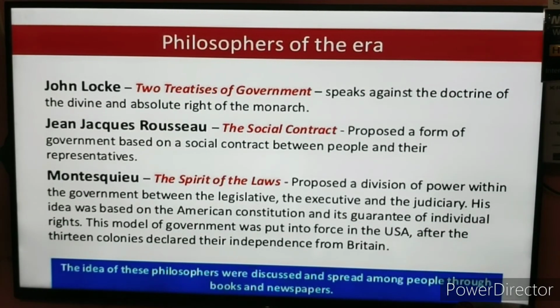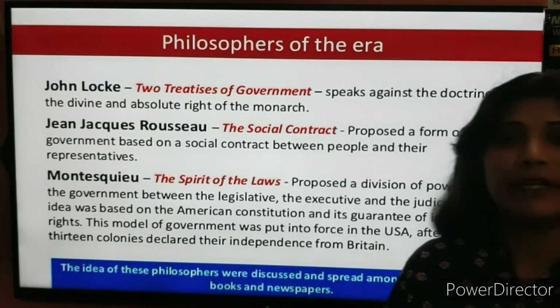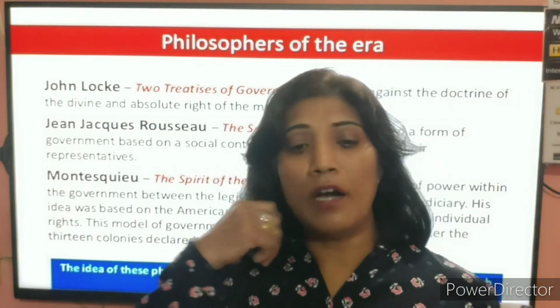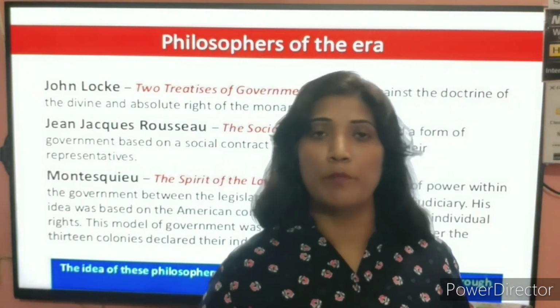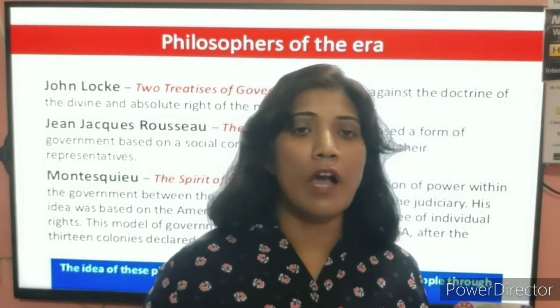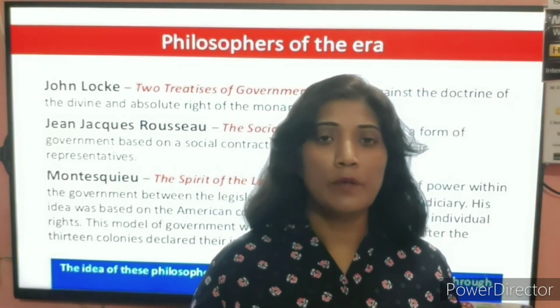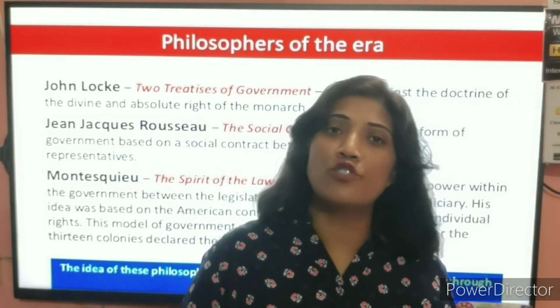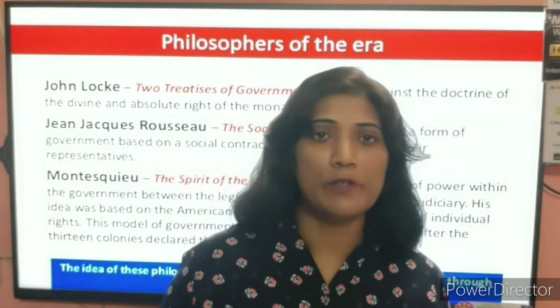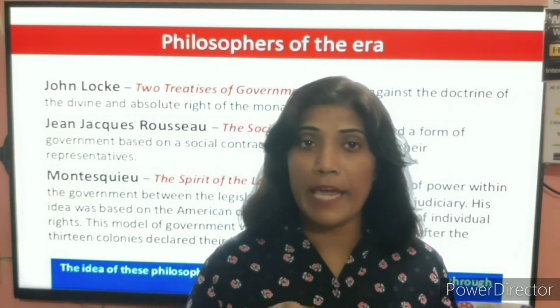So students, these philosophers have highlighted that we should be away from the clutches of monarch rule. We are not proposing that all the absolute power should be enjoyed by the monarchy, and even the common people are totally against that.